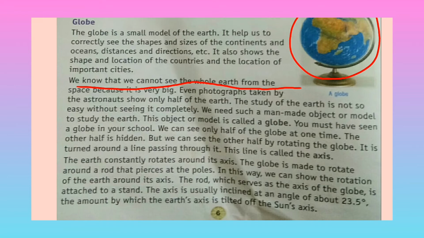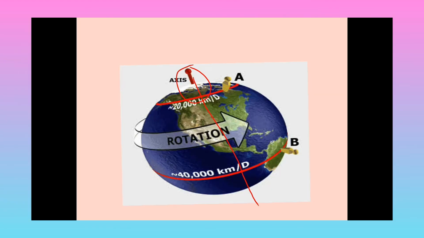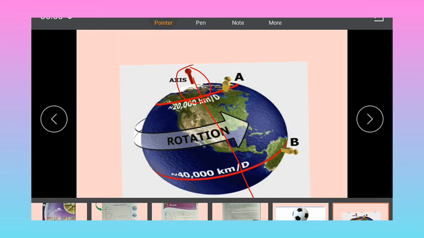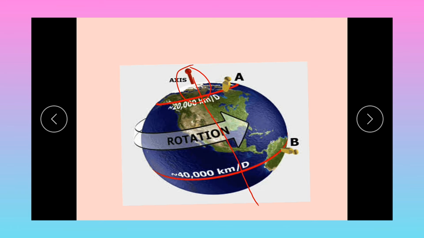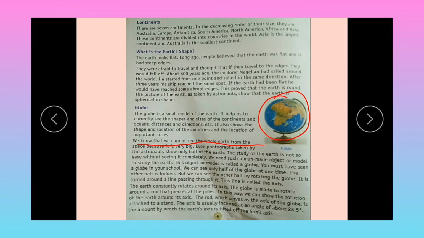The earth continuously rotates around its axis. The globe is made to rotate around a rod that fits at the poles. In this way, we can show the rotation of the earth around its axis. The rod, which serves as the axis of the globe, is attached to a stand. Here a rod has been attached to hold the globe on a stand.